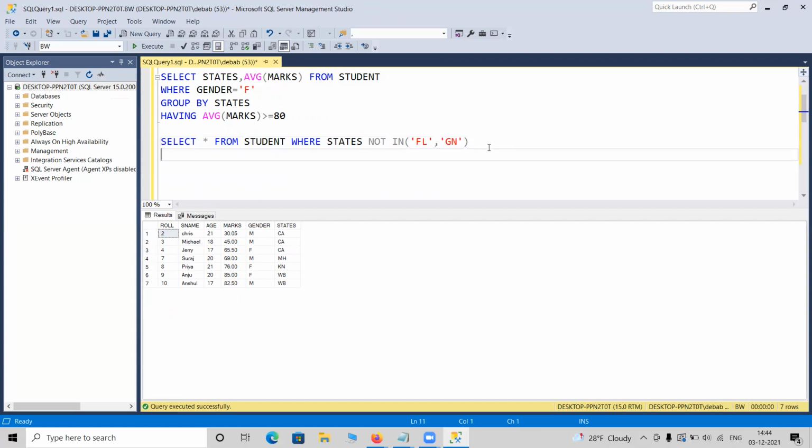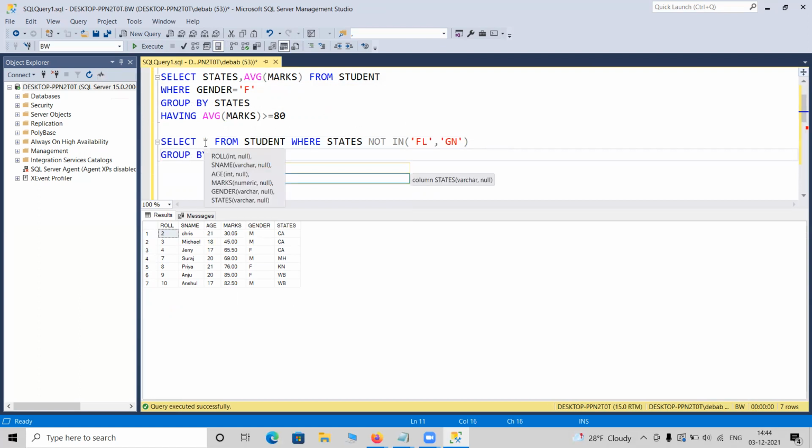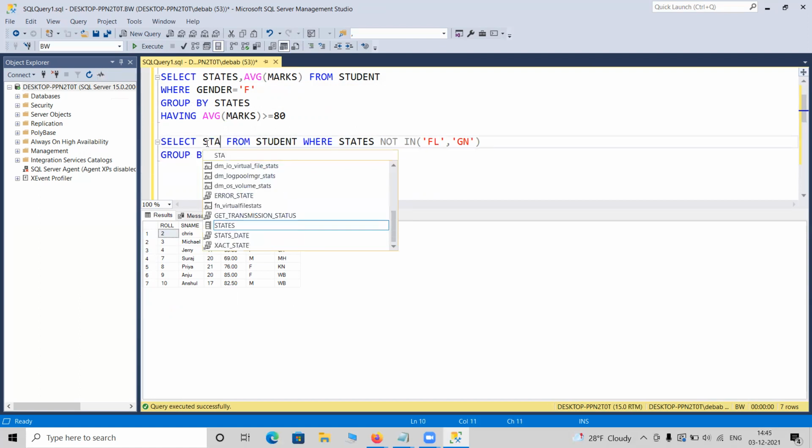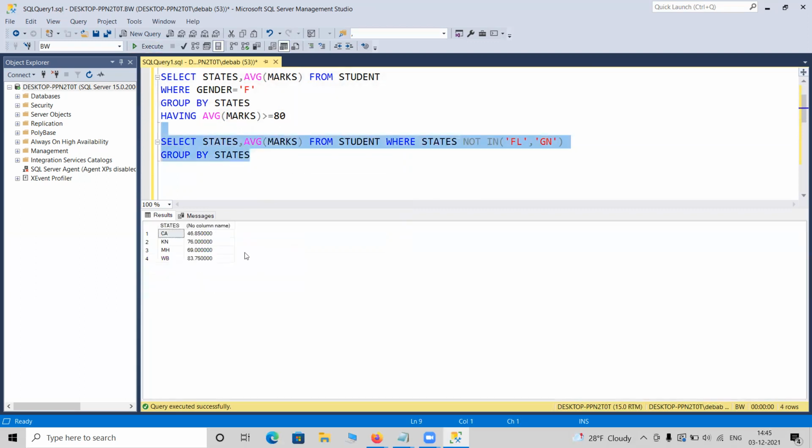So now I need group by. I want to calculate the average marks, group by states, and I want to see state-wise average marks. If I do that and run that, it will give me state-wise average marks.